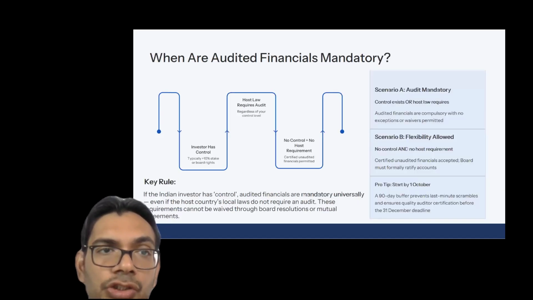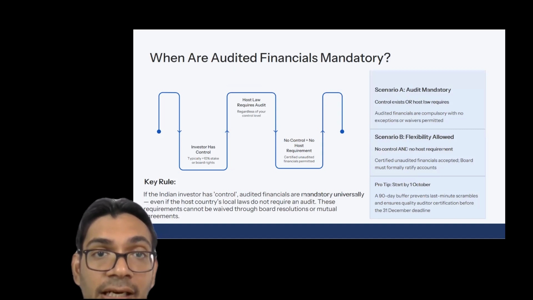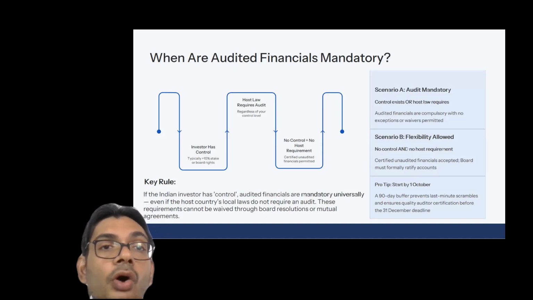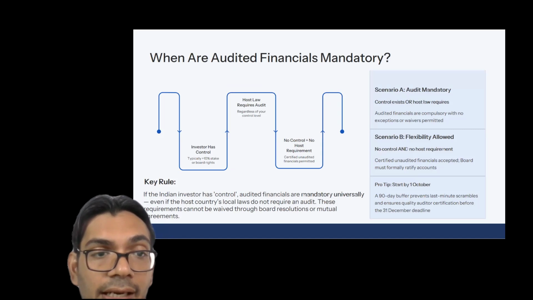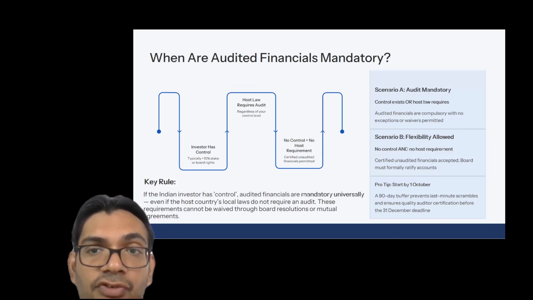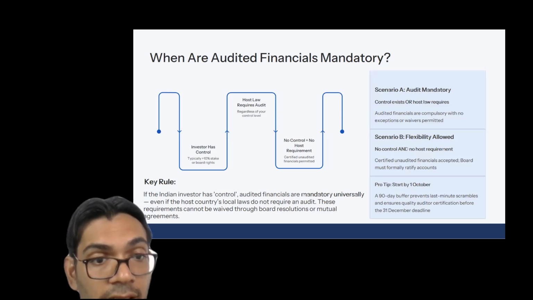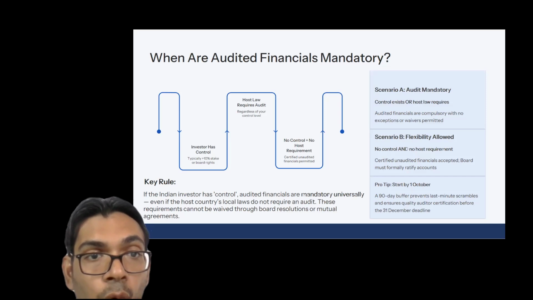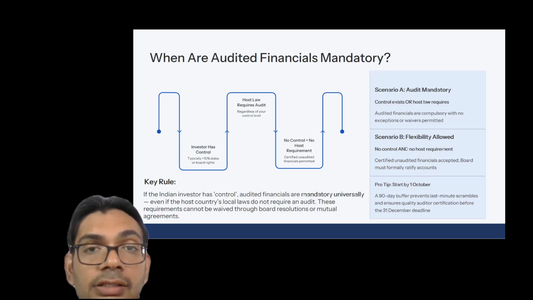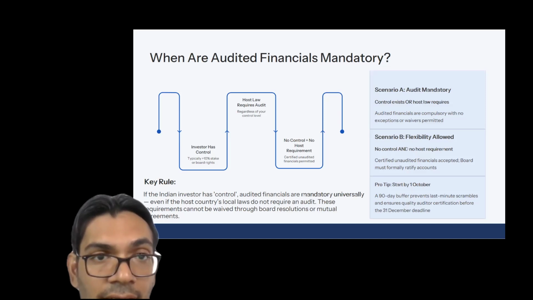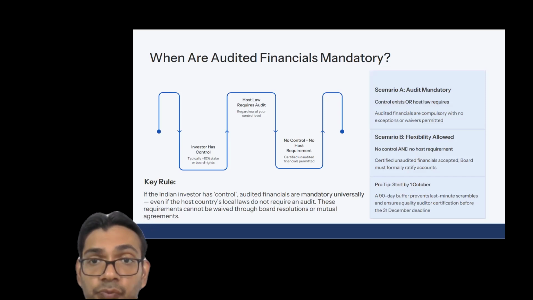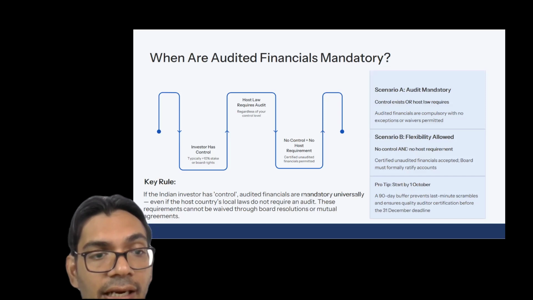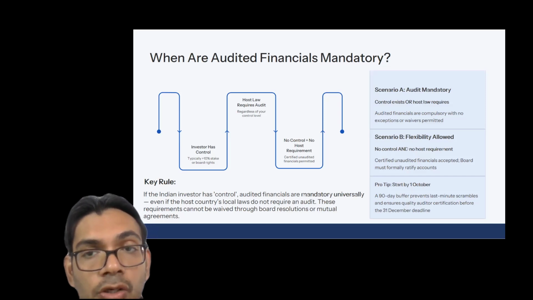Now, moving on to the next question, when are the audit financials mandatory? Here the question is about the audit financials of the subsidiary, that is a wholly owned subsidiary which is outside India. In that case, the key rule which we have to remember every time is that if the Indian investor has control, then audit financials are mandatory. Even if the host country doesn't mandate it or doesn't require the audit financials, even then the audit financials are required for the purpose of filing the APR, right? So the golden rule is that it applies when the Indian entity has control over the wholly owned subsidiary.